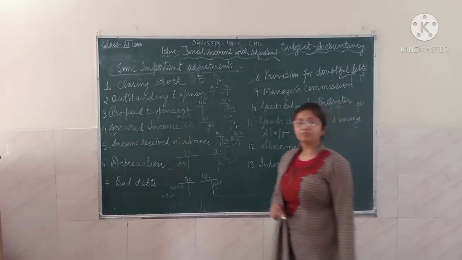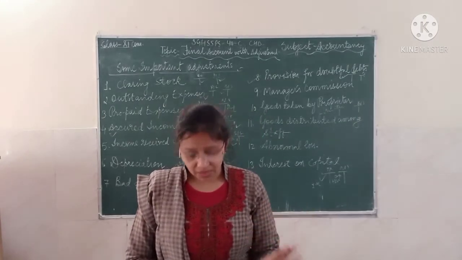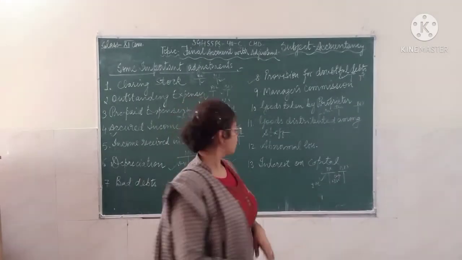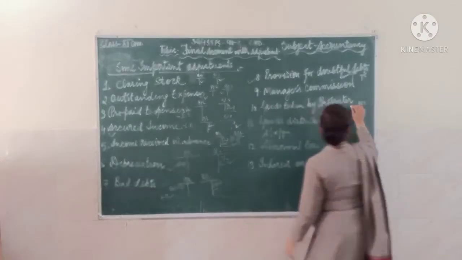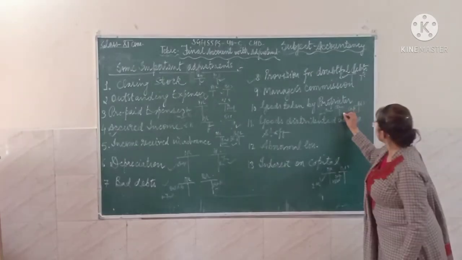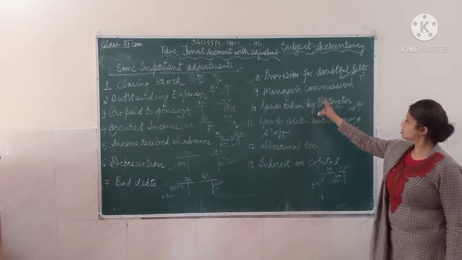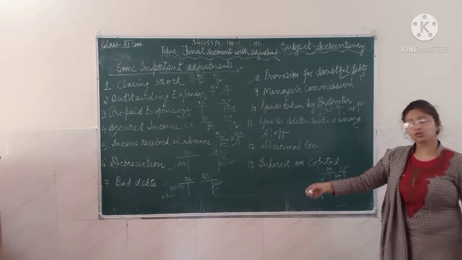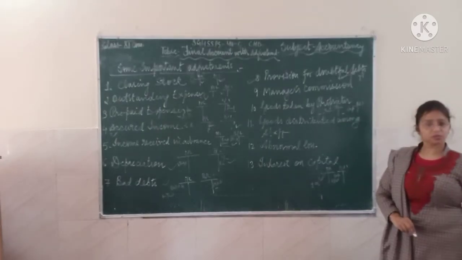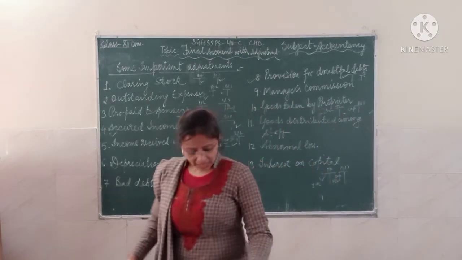Also in the balance sheet, you will show it on the liability side by way of deduction from the capital. The capital is written on the liability side. You are going to minus that much amount which the proprietor has taken over for personal use. So this is the way you will do the calculations.